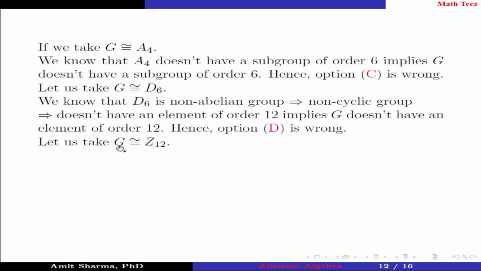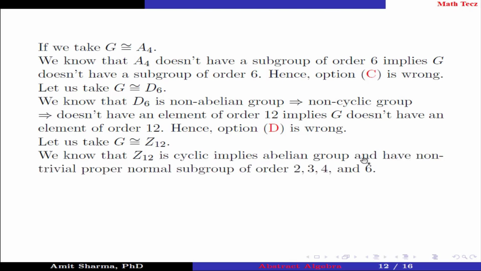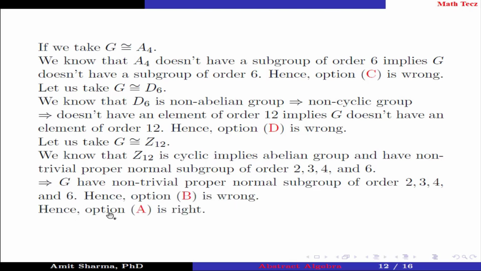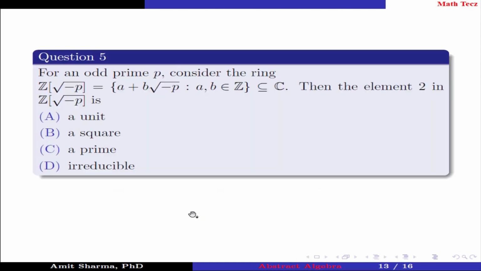Let us take G isomorphic to Z12. We know that Z12 is cyclic, implies abelian group, and has non-trivial proper normal subgroups of order 2, 3, 4, and 6. Implies G has non-trivial proper normal subgroups of order 2, 3, 4, and 6. Hence, option B is wrong. Hence, option A is right.